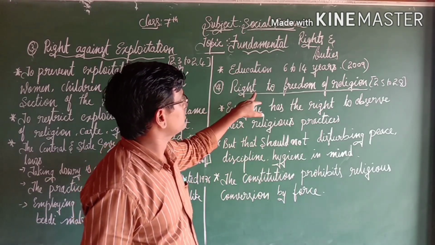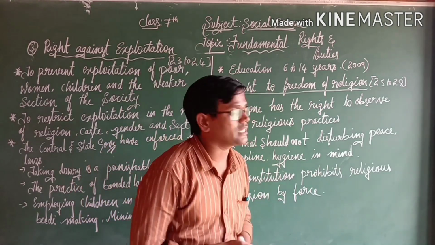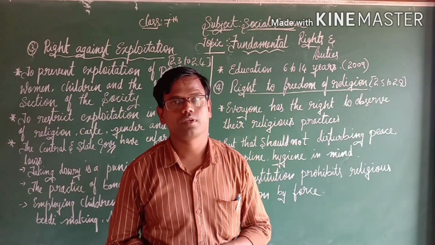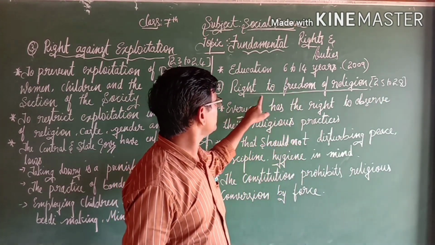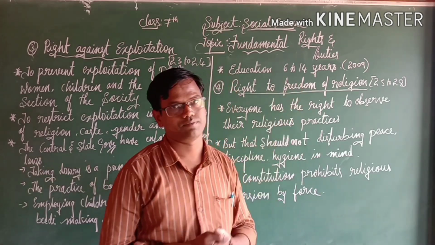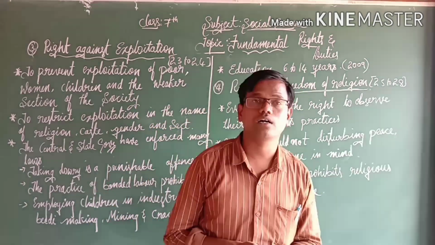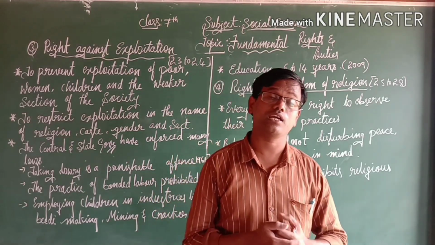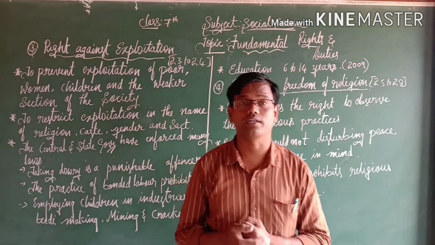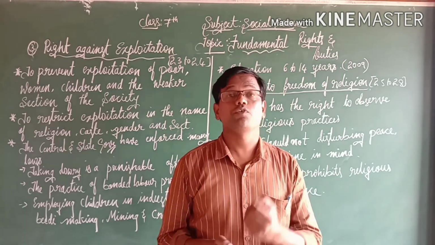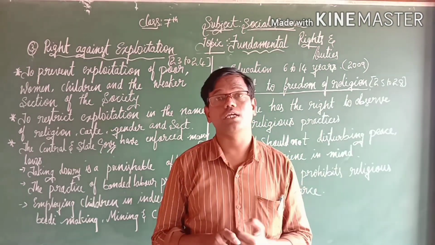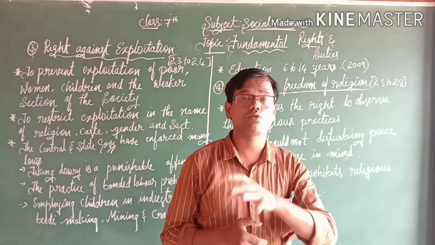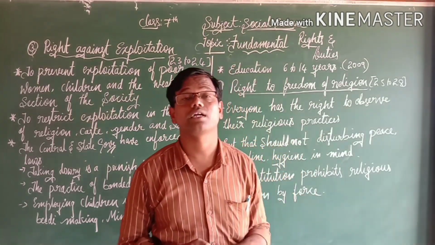And the fourth one, right to freedom of religion. Articles 25 to 28 explain the right to freedom of religion. As you know, India has many religions. So for that reason, we can call India a secular country. The few important religions are Hinduism, Buddhism, Parsi, Christian, Muslims. So many religions we can see in India.